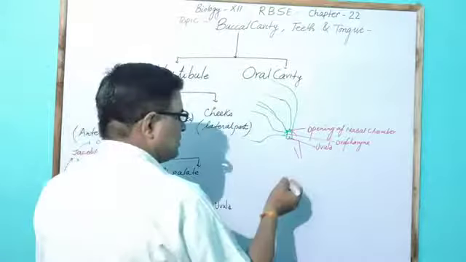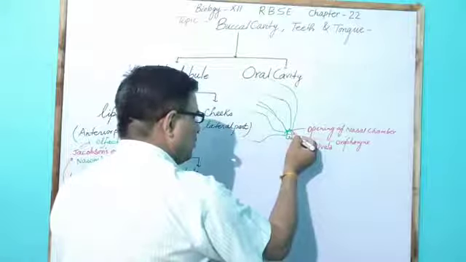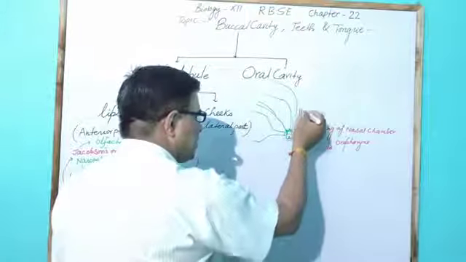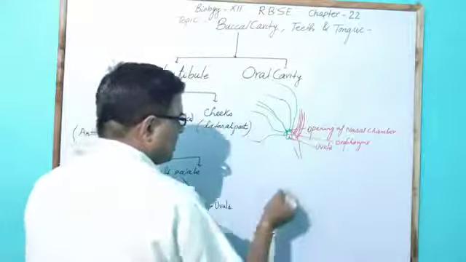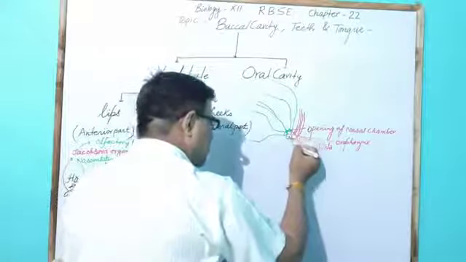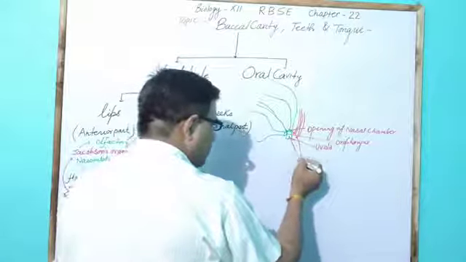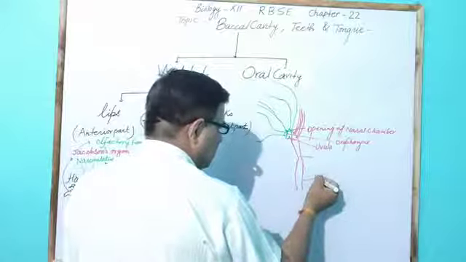Next, the pharynx is related with the opening of the Eustachian canal, which comes from the middle ear. Next one opens in the glottis part, which opens into the oesophagus part.